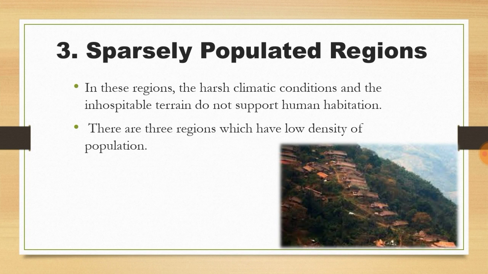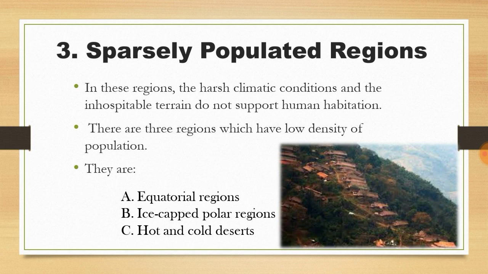There are 3 regions which have low density of population in the world. Let's check out which are they. Equatorial regions, ice-capped polar regions, hot and cold deserts. So these regions are sparsely populated regions. Let's go in detail.